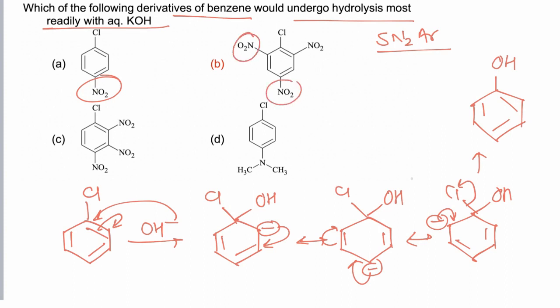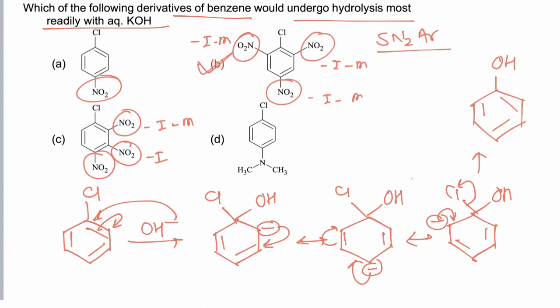In option B, 3 electron withdrawing groups are present at ortho and para positions, so all 3 groups will stabilize the carbanion. While in C, 2 groups are present at ortho and para positions, so these will stabilize by both minus I and minus M effect, while one is present at the meta position and this will only stabilize by minus I effect. While in case of B, all 3 groups will show minus I and minus M effect. So B is most stabilizing, and where the most stable carbanion is formed, the rate of reaction is fastest. So the correct answer is B.